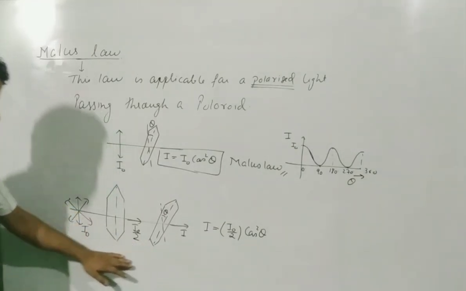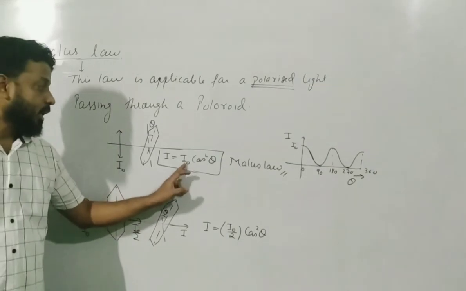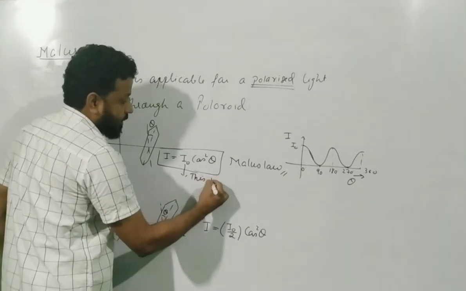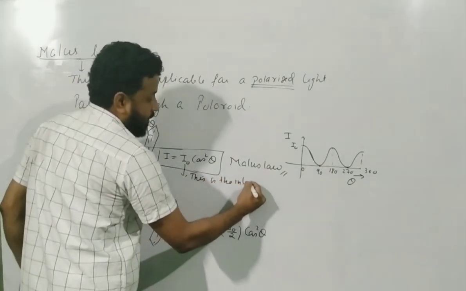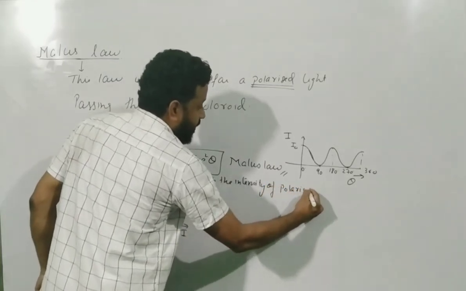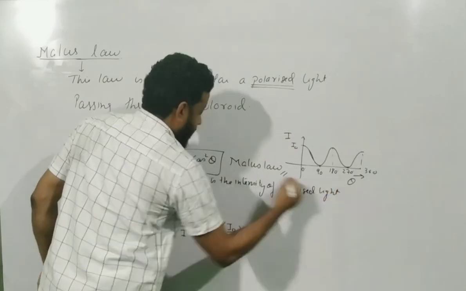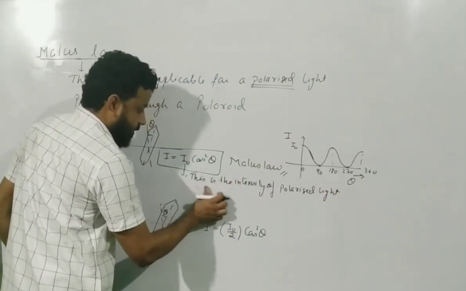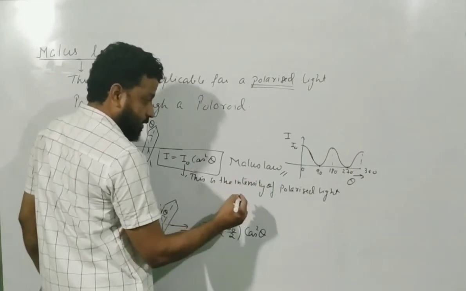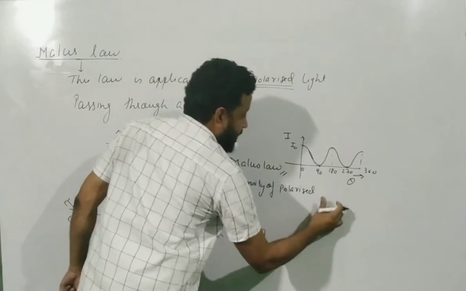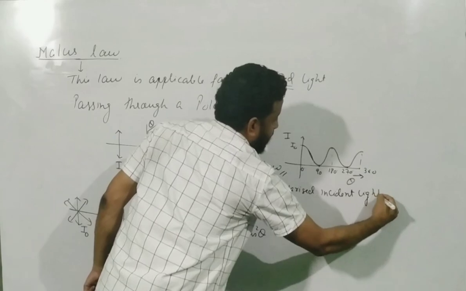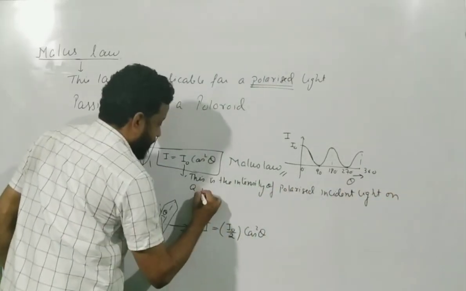Okay? We will discuss some numericals based on this in one of the classes, but remember you have to understand this particular concept very clearly. In Malus law, this I naught is the intensity of light. Remember, this is the intensity of polarized incident light on a polarizer.